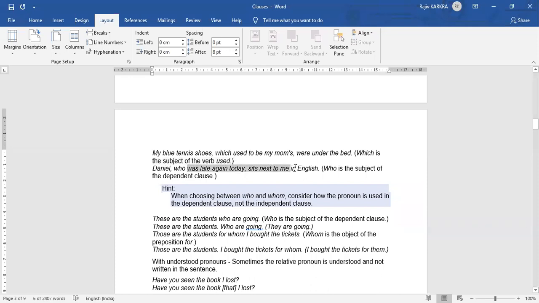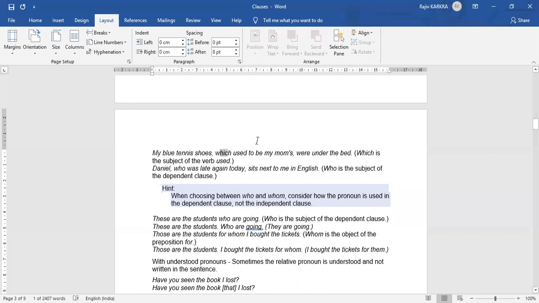Daniel, who was late again today, sits next to me. So what is who? Subject of the dependent clause. Here, the subject of this dependent clause is who, right? So here what was which? Subject of the verb we used.